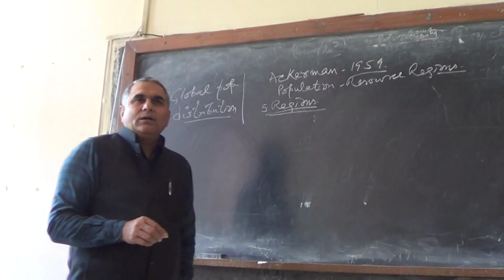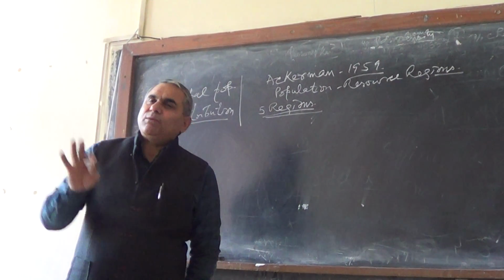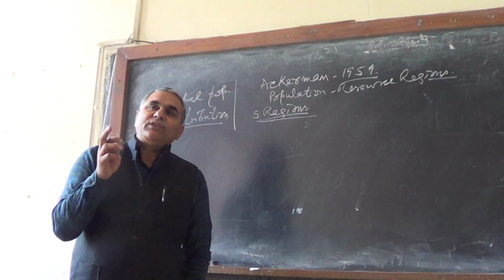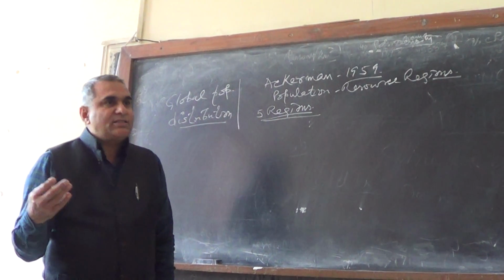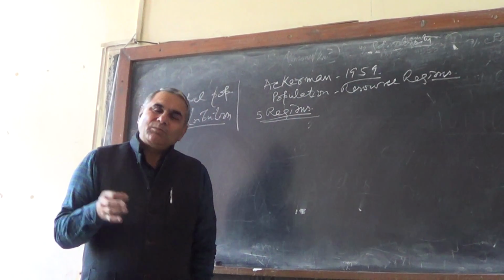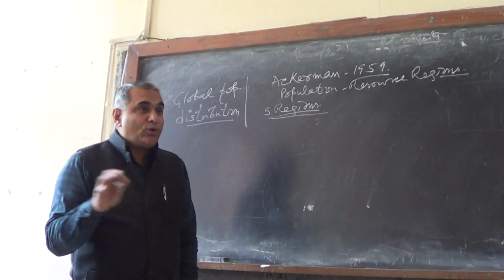Ackerman, he classified the world population into 5 different types of the regions in 1959. You can see that time the world was different and present day world is different. अगर आज वो करते तो आज शायद कुछ और बनाते. But by that time, what was the picture of the world? But it gave a broad view.